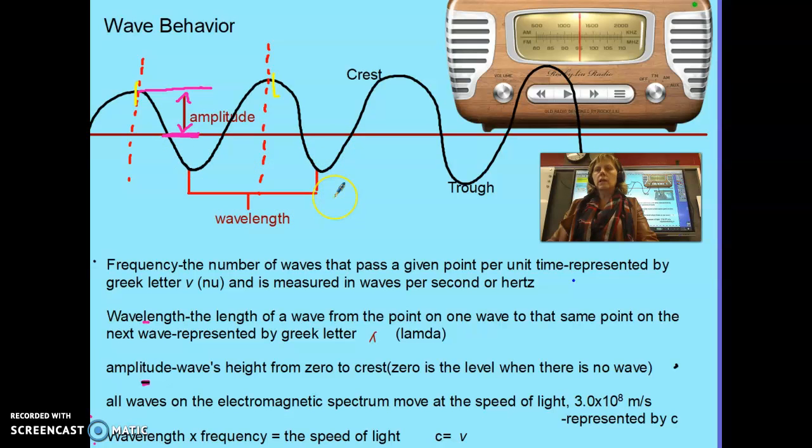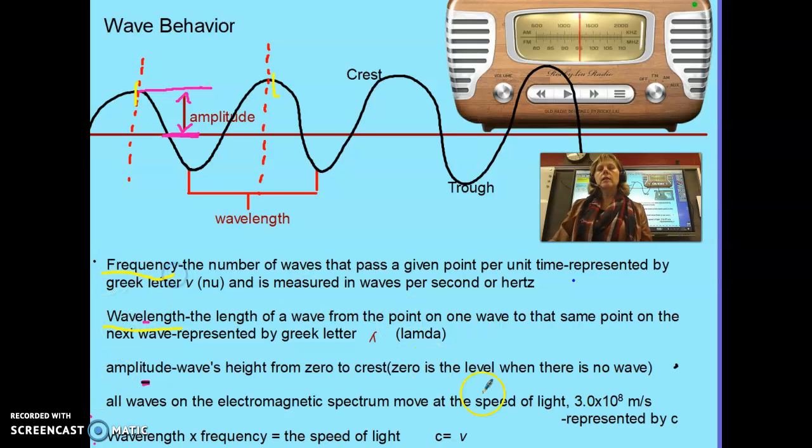We would measure this, and meters is the accepted standard for measuring that. Even if they're very tiny, we use meters. Amplitude is the height of the wave, but it's the height of the wave from rest position. So not from trough to crest, but instead from rest position to crest. What we're going to focus on here is how to determine wavelength and also frequency.